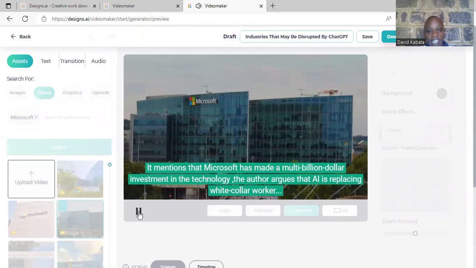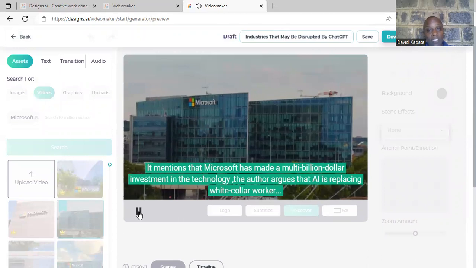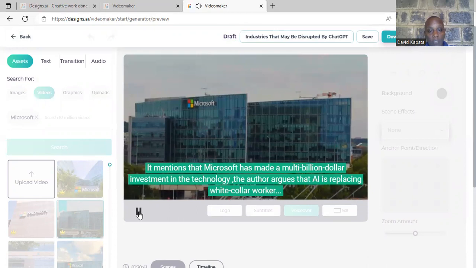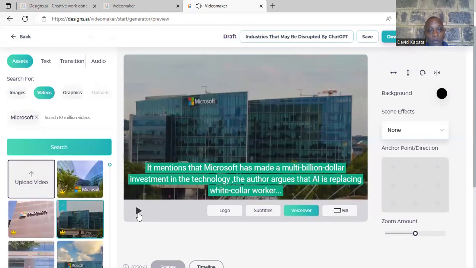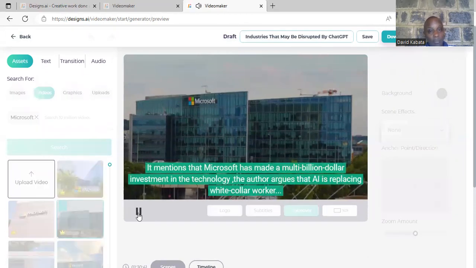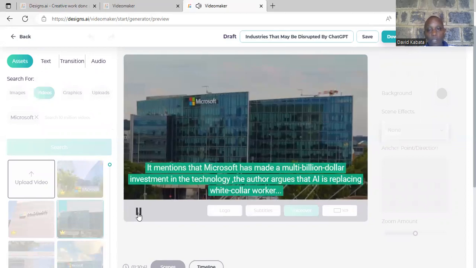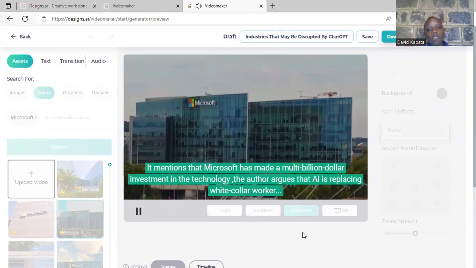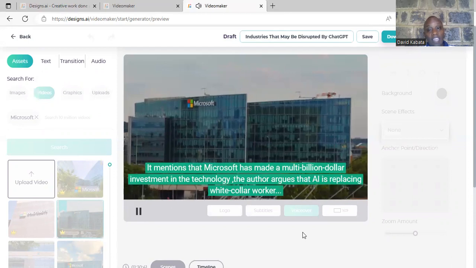I have created video-based content from what I was able to take from Google, an article that I read from Google. I can convert it to a video very easily. So that is the capability of some of these generative artificial intelligence tools, especially when you combine them together to see what you can do.